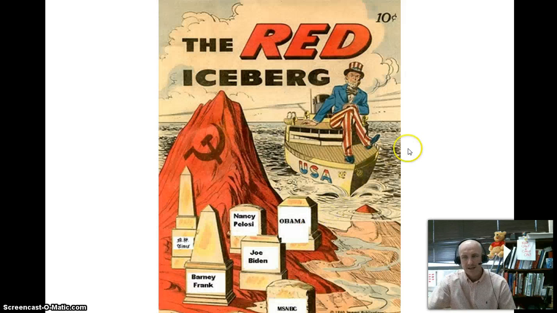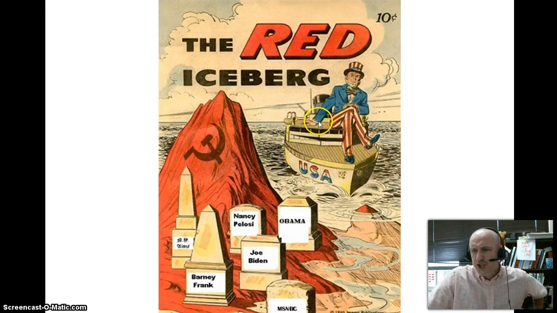All right. Check this out. The red iceberg. Check it out. All right, that's supposed to be the Titanic, the United States. The big, strong, full United States is like the Titanic, and communists are going to come in. This is somebody that doesn't like certain people. Like somebody thinks that Obama is a communist. He's not a communist. MSNBC, bad station. Joe Biden, Nancy Pelosi, Barney Frank. The United States is going to be run into communists. It gets red. The hammer and the sickle.